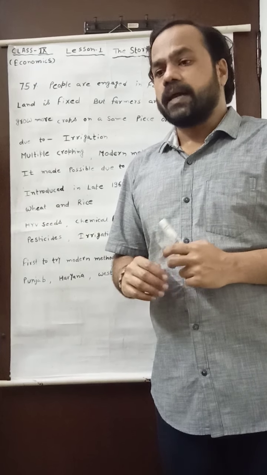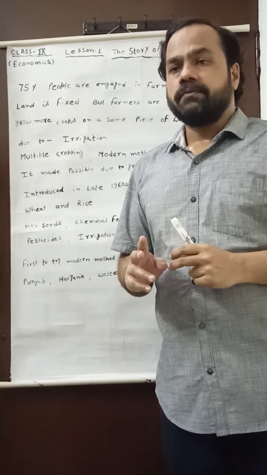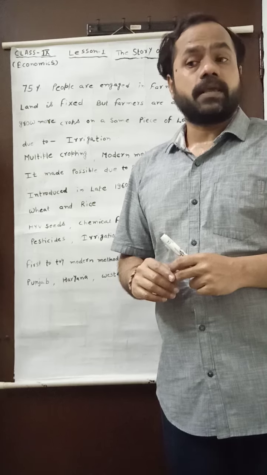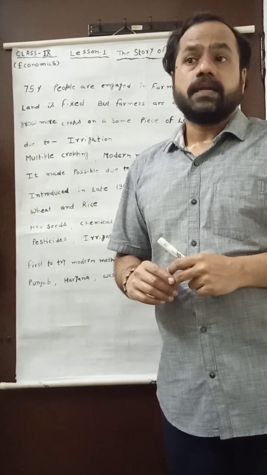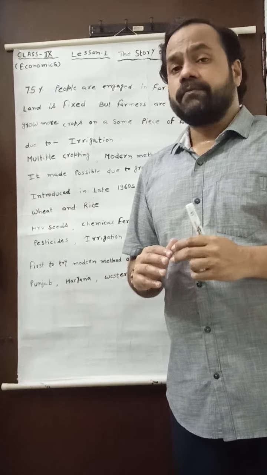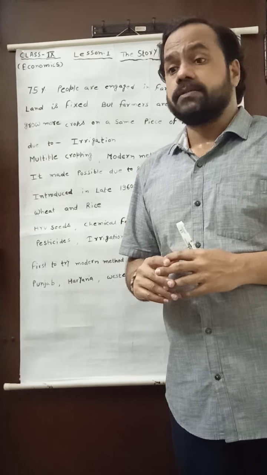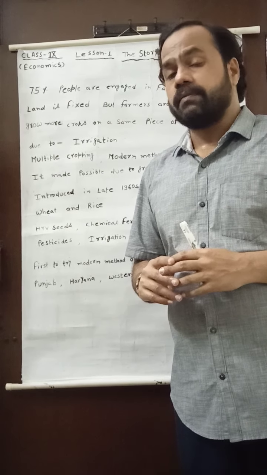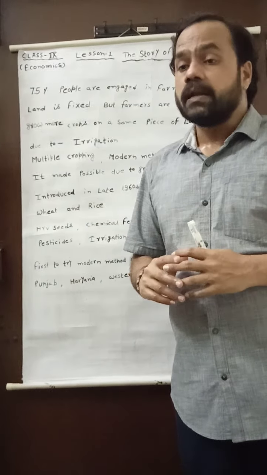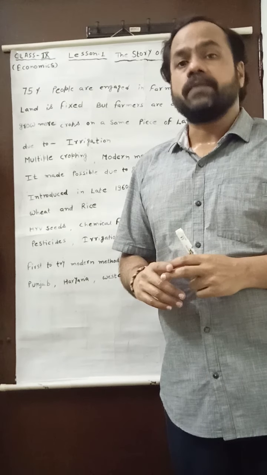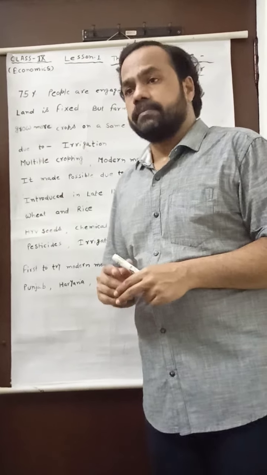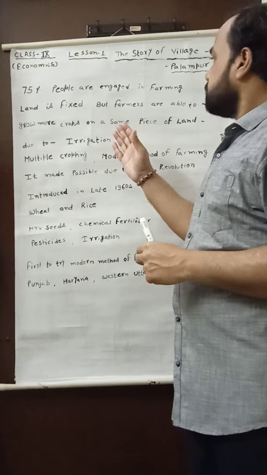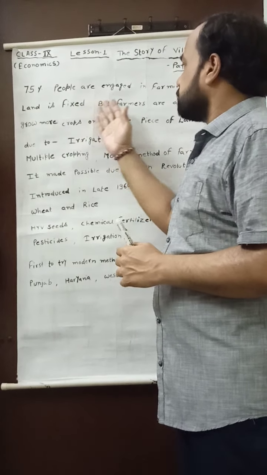You know very well that in village Palampur 75% people are engaged in agriculture. It means when 75% people are engaged in agriculture, there will be a need of land. But there is a problem in village Palampur. What is the problem? I am telling you. First of all, you may see it written here, land is fixed.